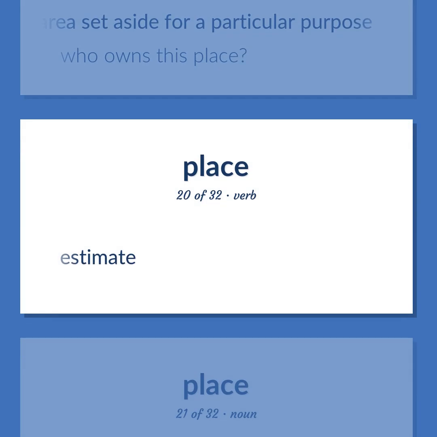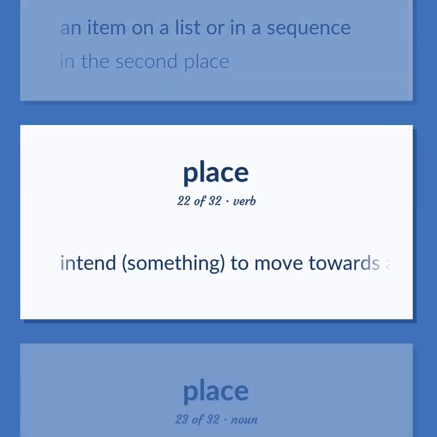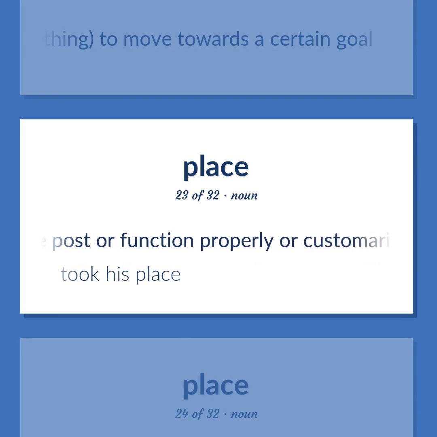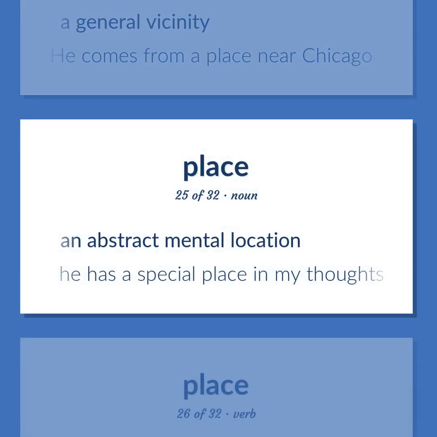Estimate. An item on a list or in a sequence. In the second place. Intend something to move towards a certain goal. The post or function properly or customarily occupied or served by another. Took his place. A general vicinity. He comes from a place near Chicago. An abstract mental location. He has a special place in my thoughts.